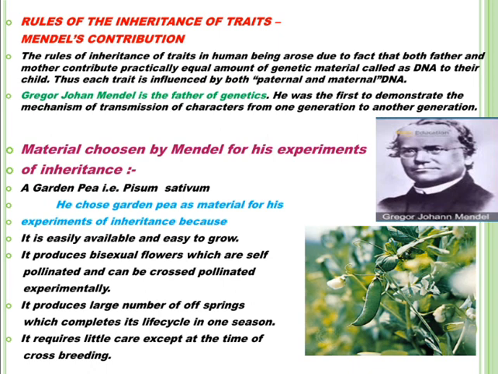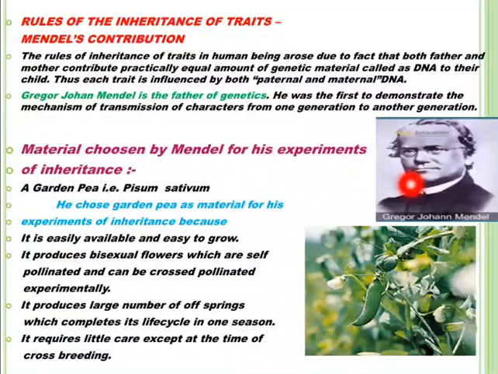Who gave the rules of inheritance of traits? Who studied how traits can be passed from one generation to another? Yes, to find out the answers to these questions, we have to study the rules of inheritance of traits given by Gregor Johann Mendel, who is the father of genetics. Gregor Johann Mendel is the father of genetics. He was first to demonstrate the mechanism of transmission of characters from one generation to another generation.